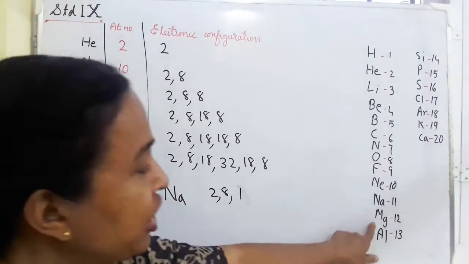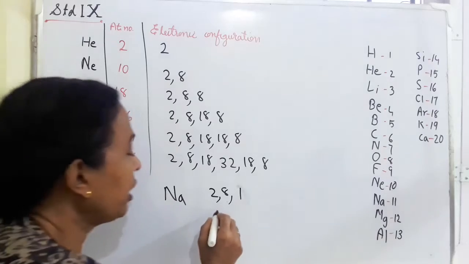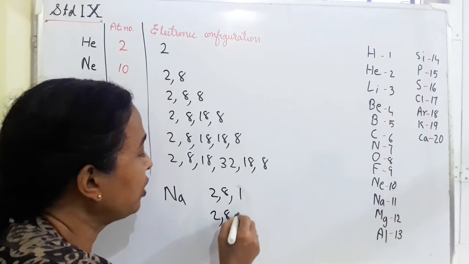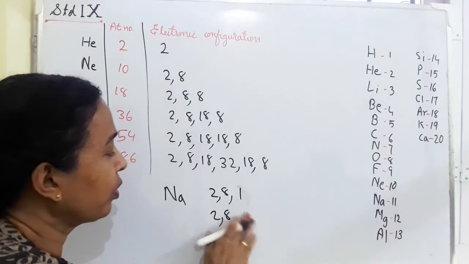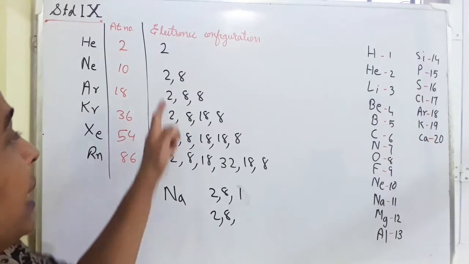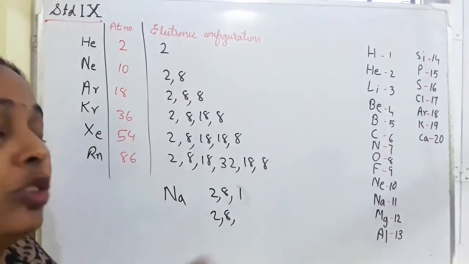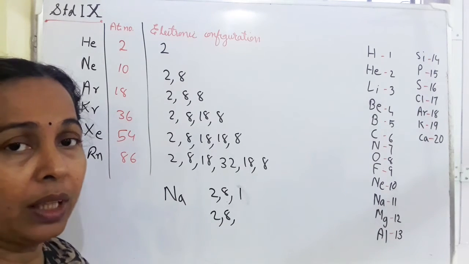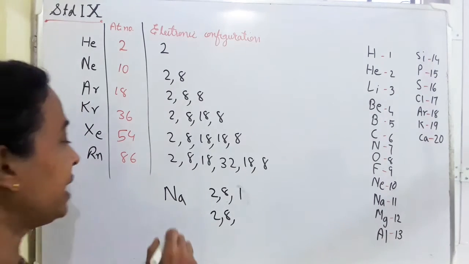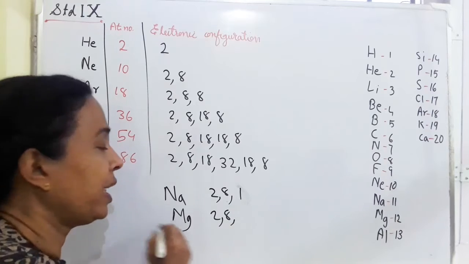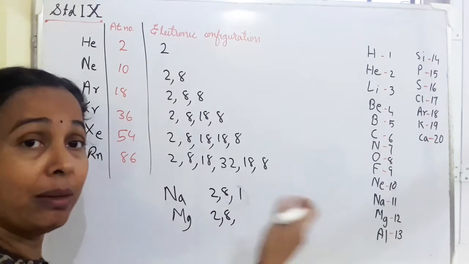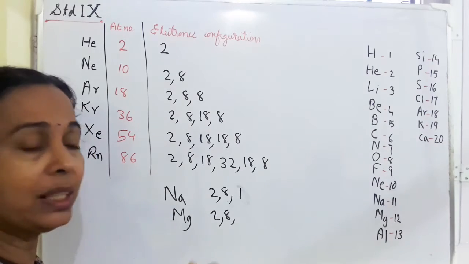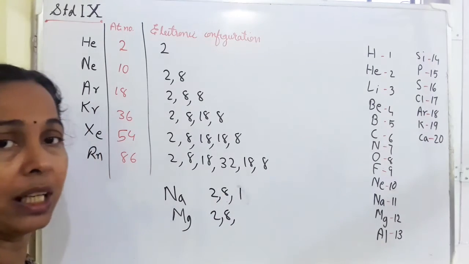Now consider magnesium, atomic number 12. Its electronic configuration is 2, 8, 2. For this atom also, losing these 2 electrons is easy. When it loses them, it gets this electronic configuration and becomes stable. So sodium and magnesium will try to lose electrons. Otherwise, in this case, it would have to gain 7 more electrons. That is not so easy. Better than that is losing 1 electron.